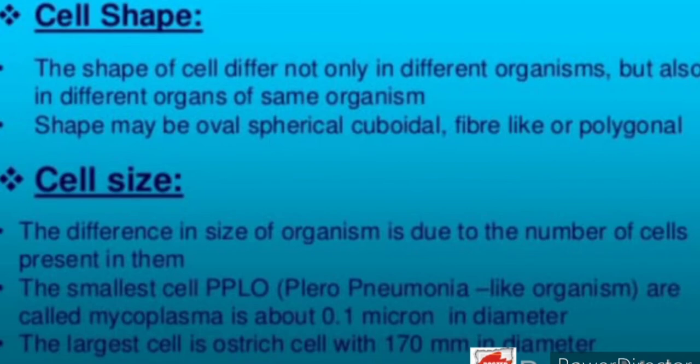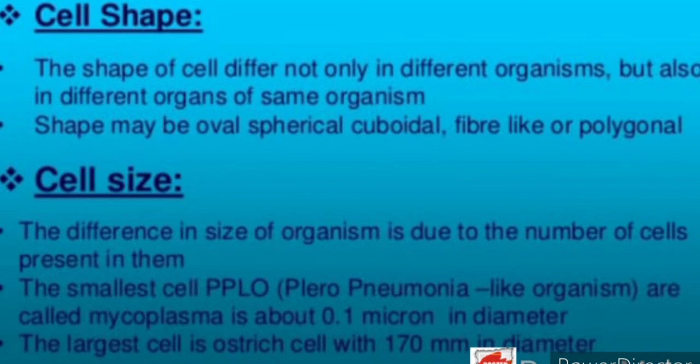Then when we come to the cell shape, the shape of cells differs not only in different organisms but also in different organs of the same organism. Which means that shapes can be spherical, cuboidal, fiber-like or polygonal. So, different cells have different kinds of shapes.